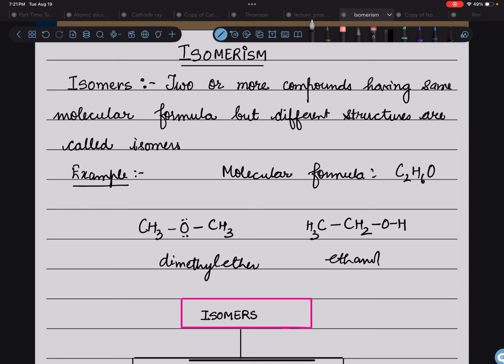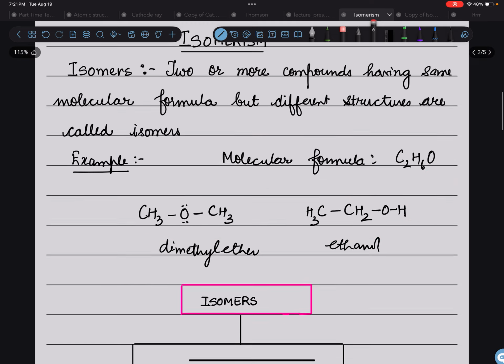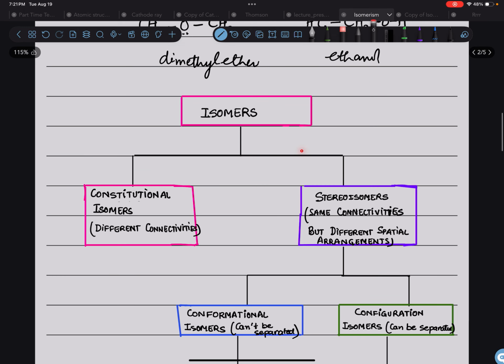Both of them would have different physical as well as chemical properties, but the formula is the same. The formula is the same, but they would react differently with different compounds. They have different boiling points, right? The density is different, and the viscosity is different, and so on. Now isomers are of different types. First category is constitutional isomers.